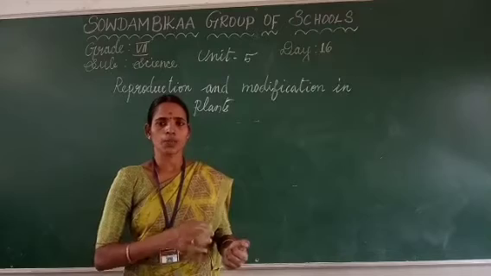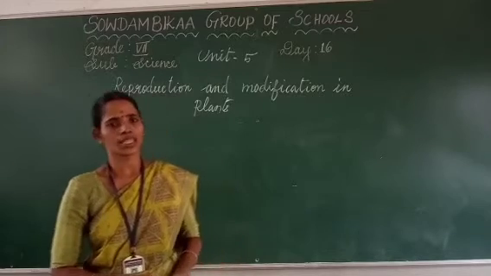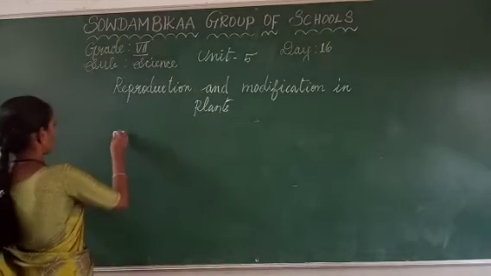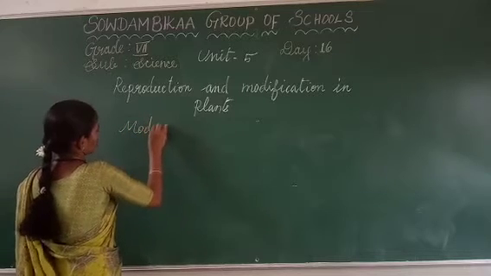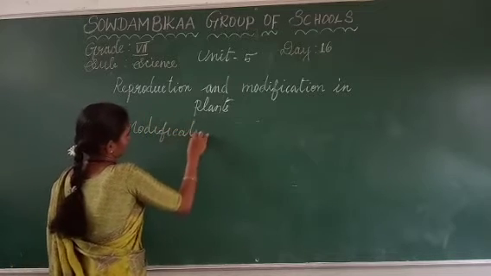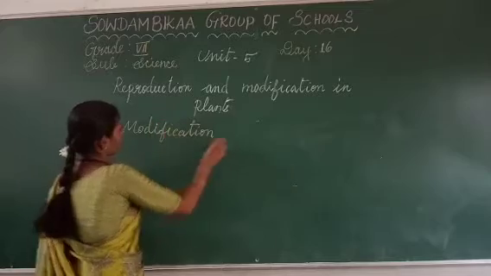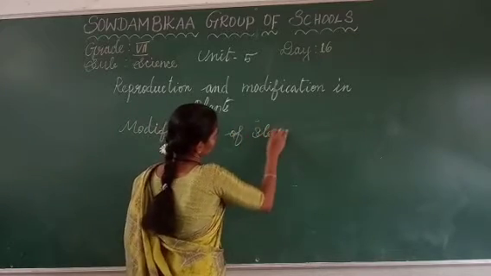So the stem gets modified. How is it modified?